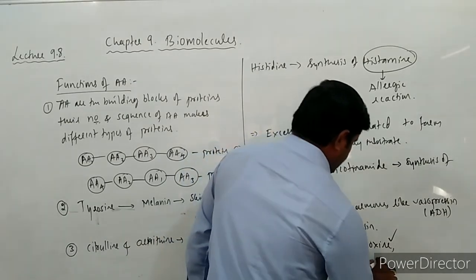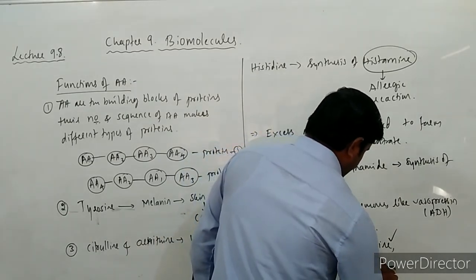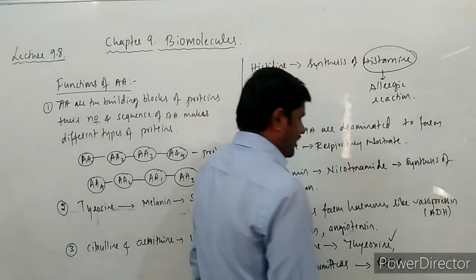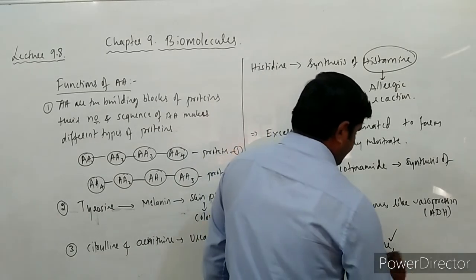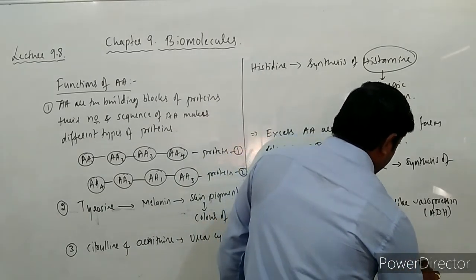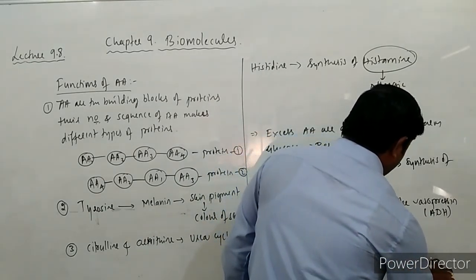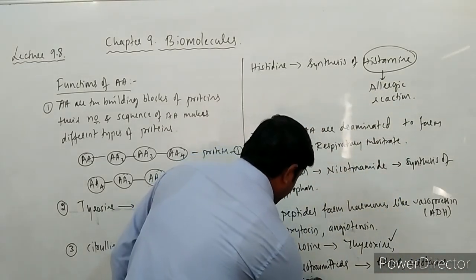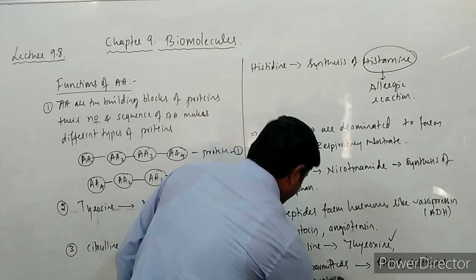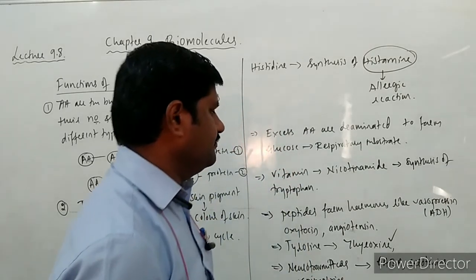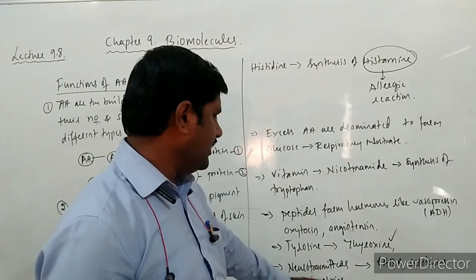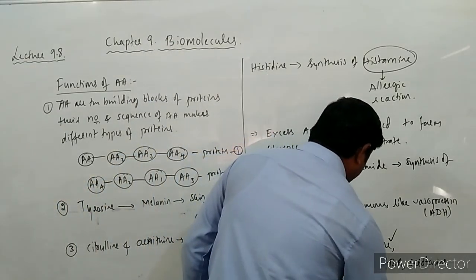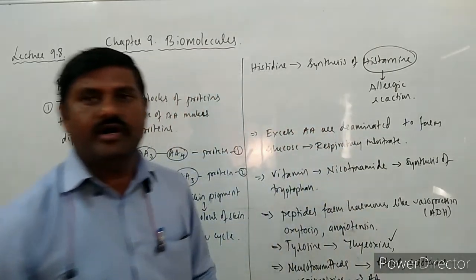They are all formed from the amino acids.